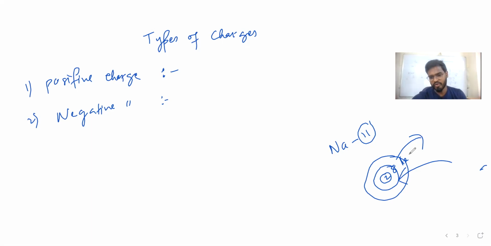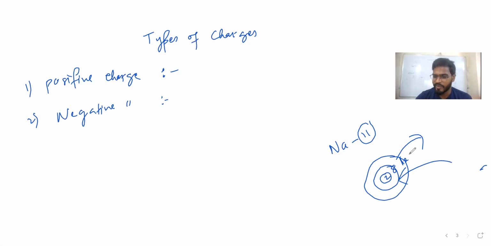One more thing we should learn: whenever we take out, we take out electrons only, and when we give, we give electrons only. Now the second question comes: how many electrons minimum can we take out?